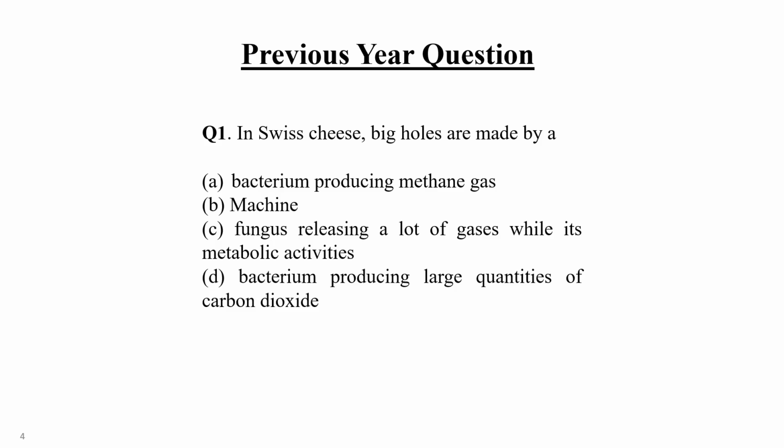First question: in Swiss cheese, big holes are made by bacterium producing methane gas, machine, fungus releasing a lot of gas during its metabolic activity, or bacterium producing large quantities of carbon dioxide. Okay, so these are the choices. You just take 5 to 10 seconds, then we will discuss the right answer.